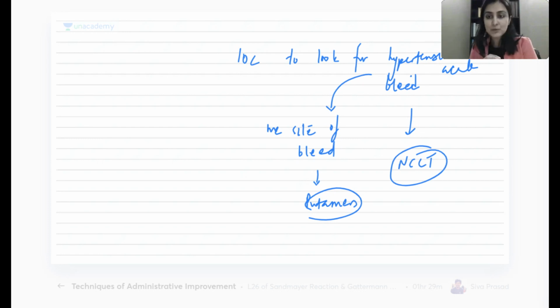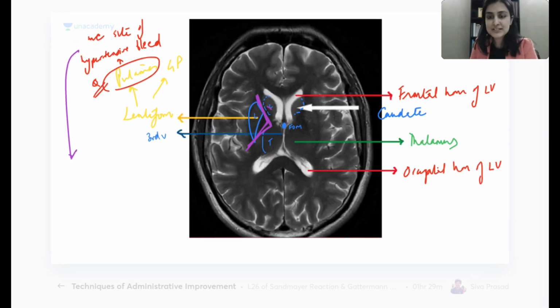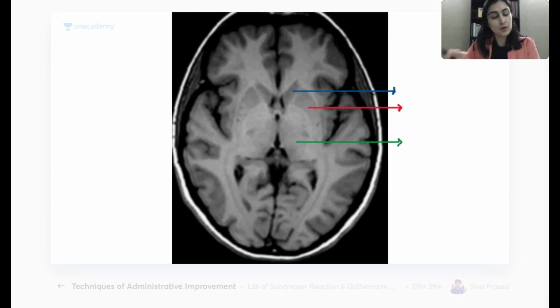So shall we go back to anatomy now, having gained one more concept here? Now let's go back to anatomy. But this section is clear to each one of us. If this question comes in the exam, none of us are getting it wrong. Yeah? All right. Going ahead, one level below it, or before that, the same level on a different sequence.